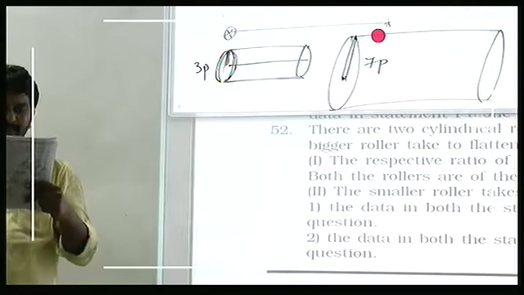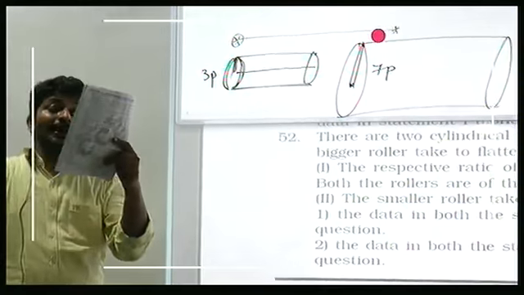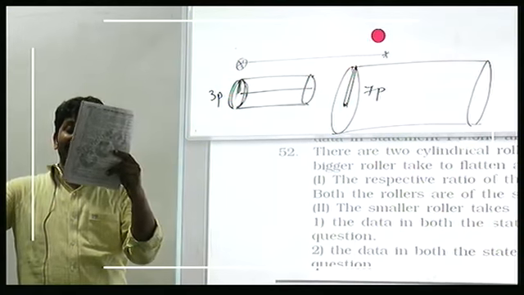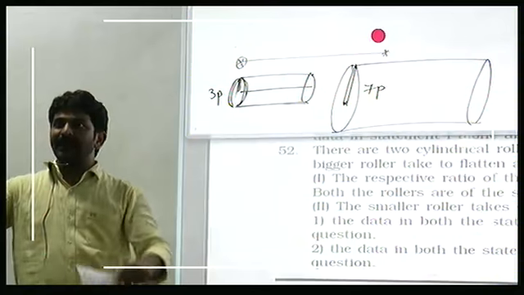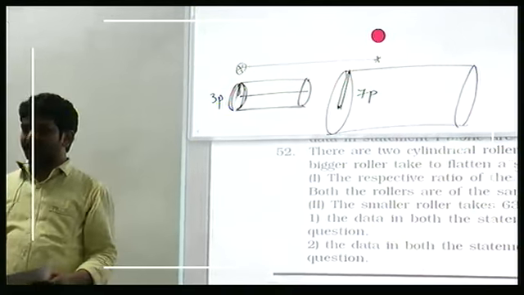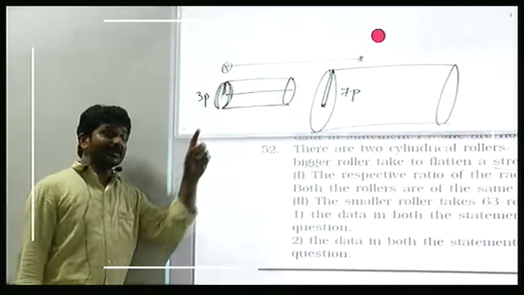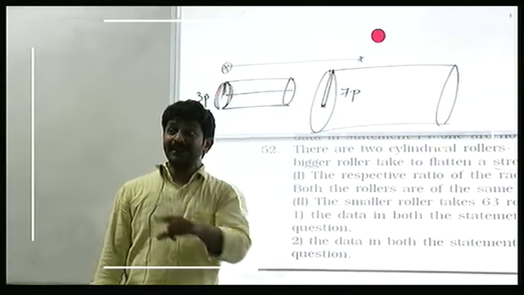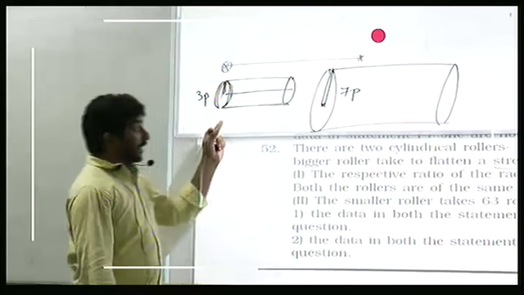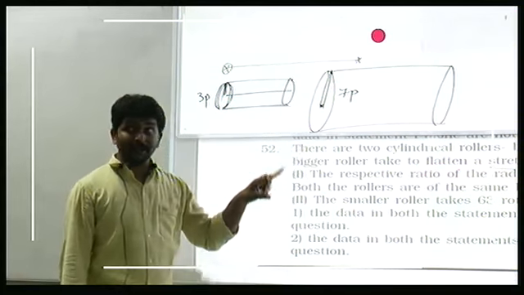Next, second one: the smaller roller takes 63 rotations to flatten the stretch of the land. Using 2 alone, will you get the answer? No. Why? There is no comparison between the smaller roller and the bigger roller in the second information. Will you get the answer from only 2 alone? No. If you combine both 1 and 2, will you get it or not?